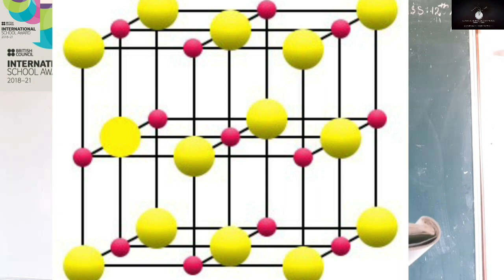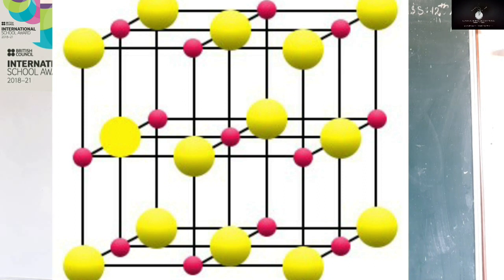Now here, the important characteristics of a crystal lattice are: each point in a lattice is called a lattice point. You can see some bold points in the crystal. Those points are called lattice points. Each point in a crystal can be an atom, it can be an ion or it can be a molecule. There are so many points in a crystal lattice. Those points can be an atom, an ion or a molecule also. When we say molecule, it is a group of atoms.